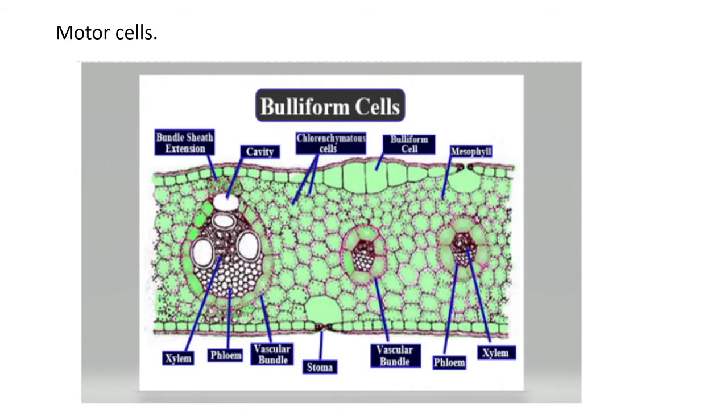Motor cells are primarily found in grasses. They are large, bubble-shaped epidermal cells occurring in groups in many monocots. Mostly they are present on the upper epidermis of leaves. These cells are found on the leaf's adaxial or upper surface. Motor cells are usually present around the midrib vein of leaves.